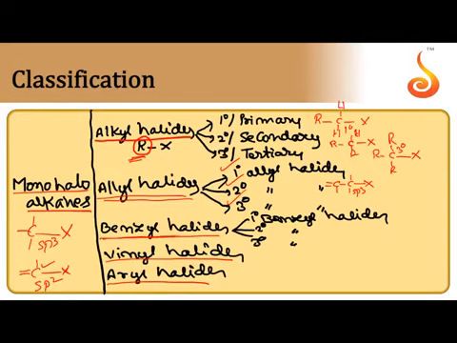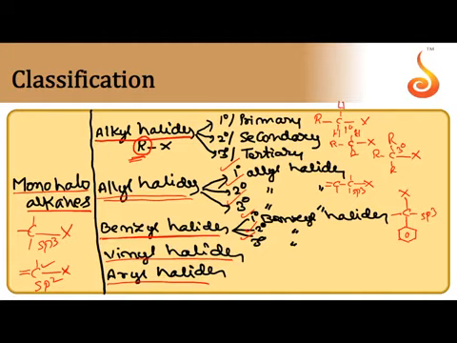Next, benzyl halides. Halogen atom is attached to benzylic carbon. So benzylic carbon is nothing but sp3 carbon which is attached to benzene ring. The benzylic carbon is having halogen. Again, this benzylic carbon may be 1 degree, 2 degree or 3 degree. So benzyl halides again divided into three types.